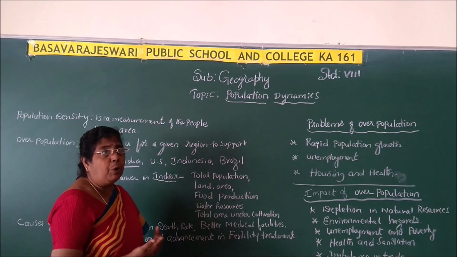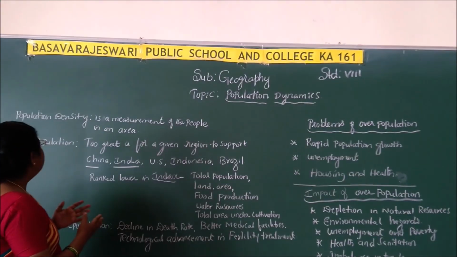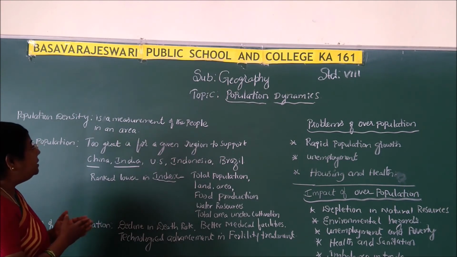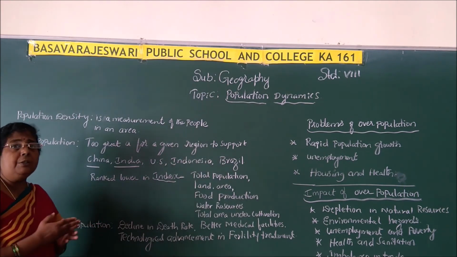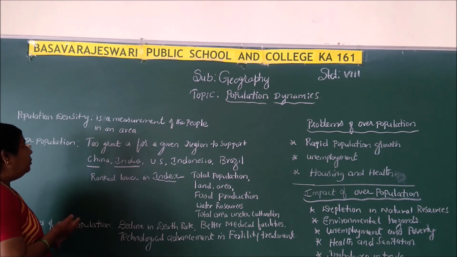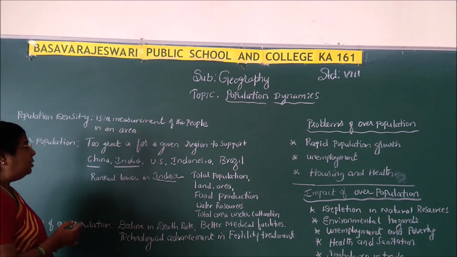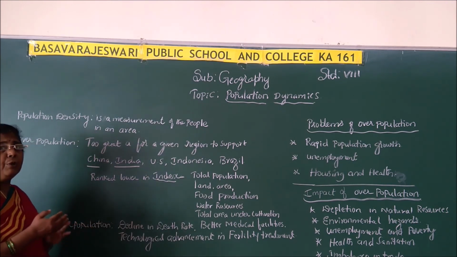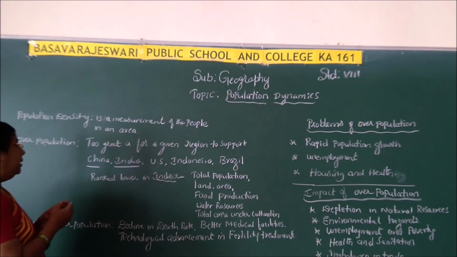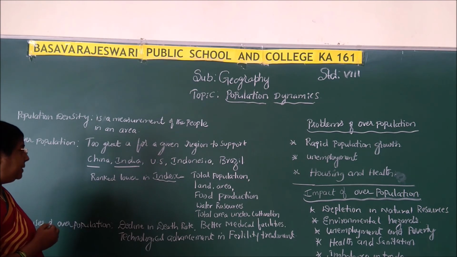So, I will repeat one more time, children, because you have to concentrate on the points. First, population density is a measurement of the people who live in an area. So, how to define overpopulation? Overpopulation means the number of people exceeds the capacity of a given region to support. Examples of overpopulated countries are India, China, US, Indonesia, Brazil.